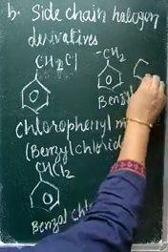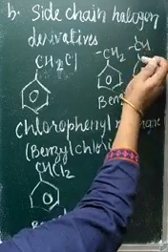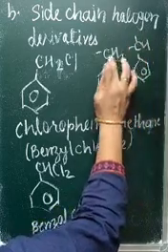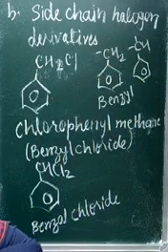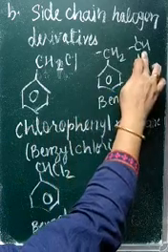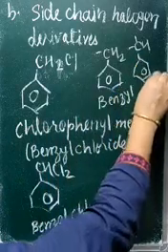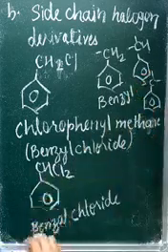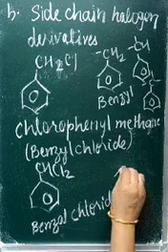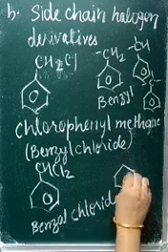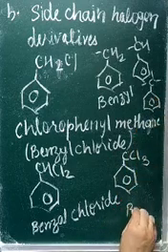Then this one is benzyl, and when you have this it is benzo. So this is benzyl chloride. Now if you have the compound CCl3, it is benzo chloride.